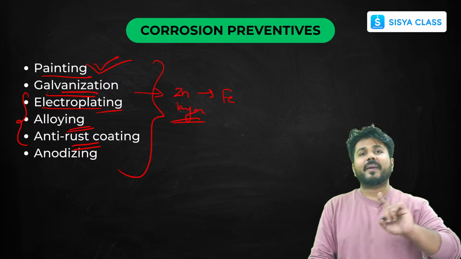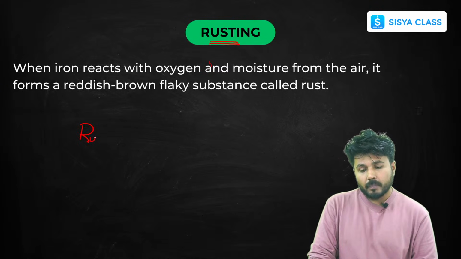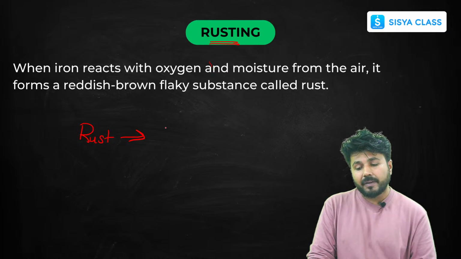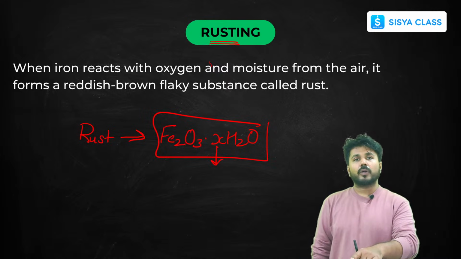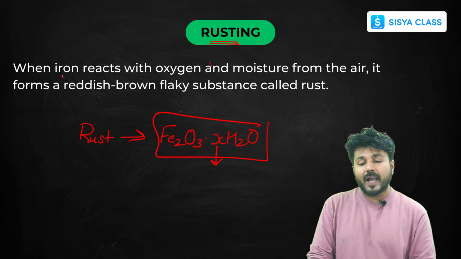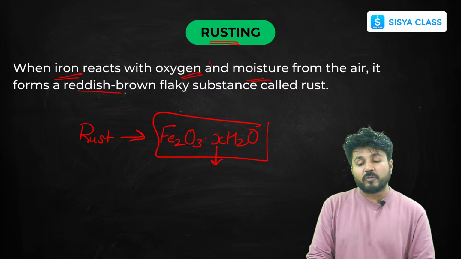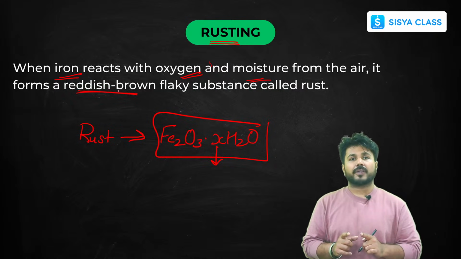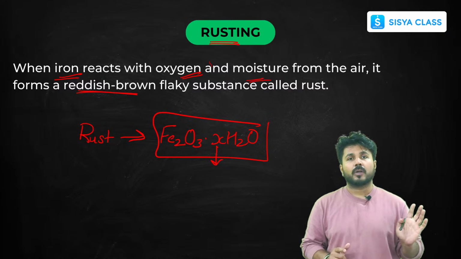So you must know the basics about corrosion. Rusting. So what is rust? Rust is nothing but, whenever in iron, this is the formula of rust. The moisture can be of any content, that's why I have written X here. It can be 1, 2, 3. Now this is the formula of rust. Whenever iron is attacked by oxygen and moisture that is present in the air, it forms a reddish brown layer above it. That is slowly deteriorating that metal, and finally the metal erodes. That is your rust.